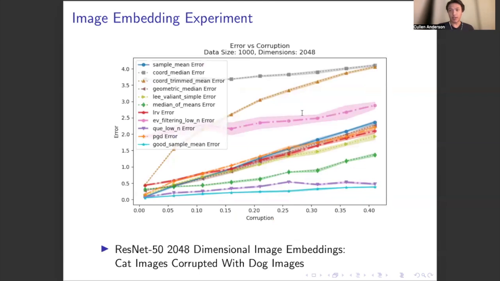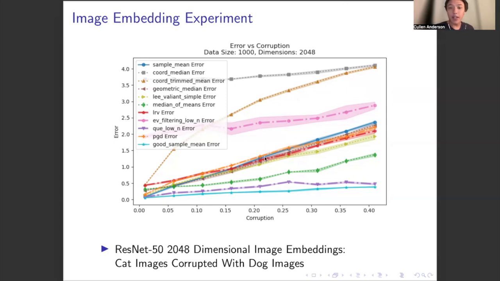We additionally verify these results over different kinds of embedding data. So we look at image embeddings, for example. This shows embeddings of images through ResNet 50. These are 2048 dimensional image embeddings. And this is with the inlier distribution being cat images and the outlier distribution being dog images. Similarly, we feed these images through the model and take as the embedding the last layer before the classification layer of the model.